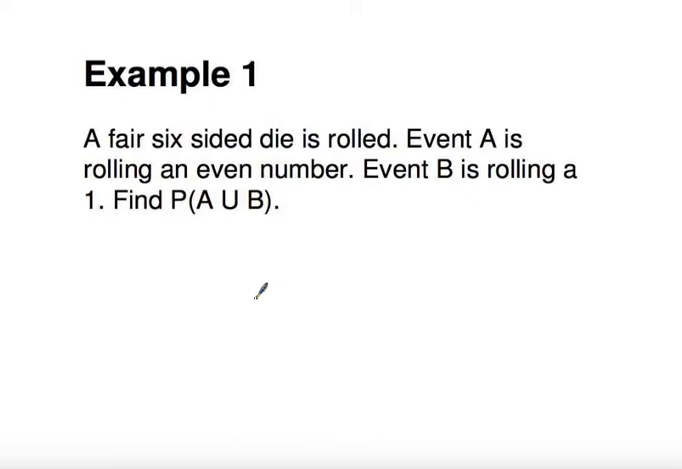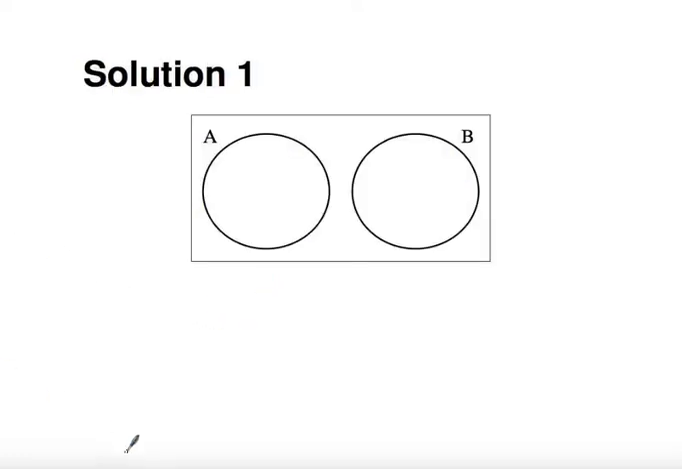So I've got a fair six-sided dice and I roll it. Event A is rolling an even number, event B is rolling a 1. So let's find the probability of A union B. So here's my Venn diagram. We've said that A is even, B is rolling a 1. So let's, rather than putting the probabilities, go back to the basics of Venn diagrams here. Let's think about putting the numbers in.